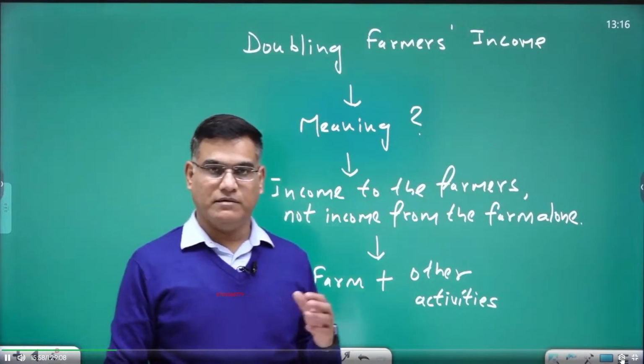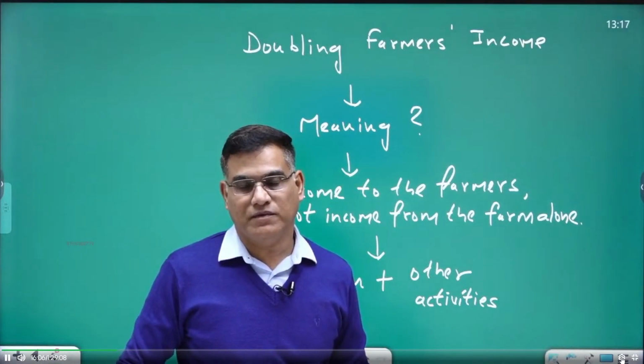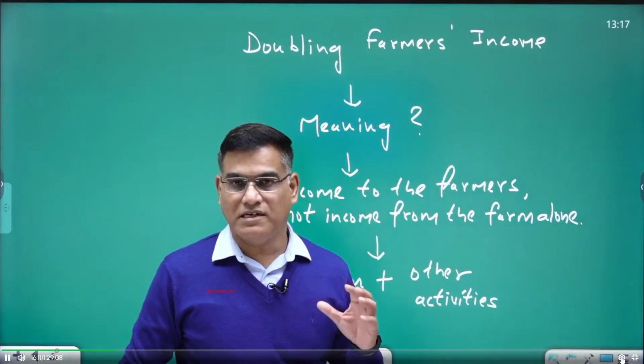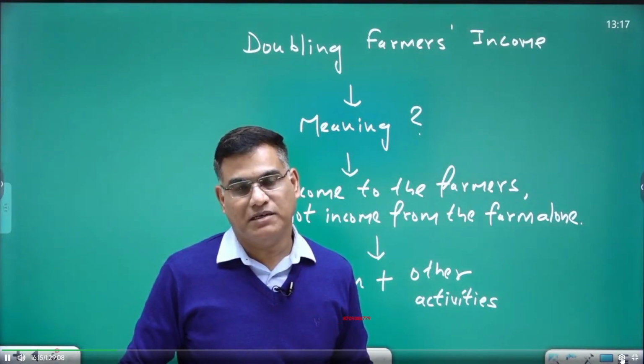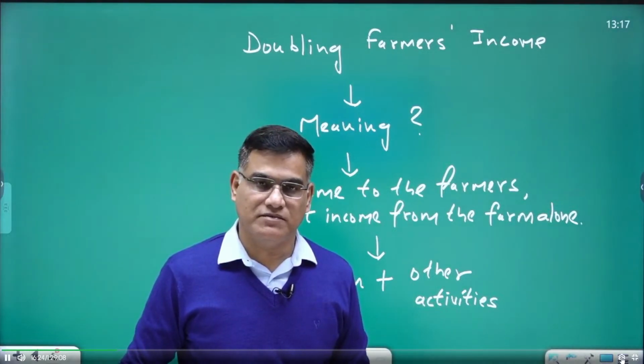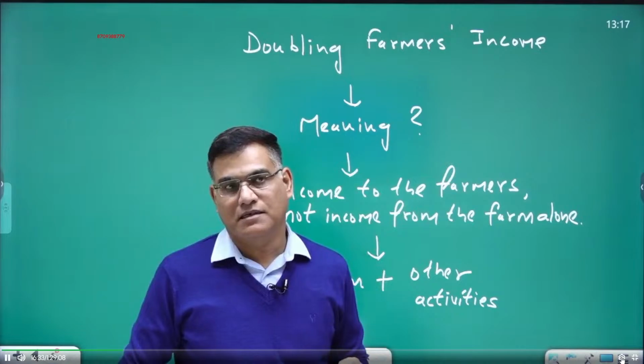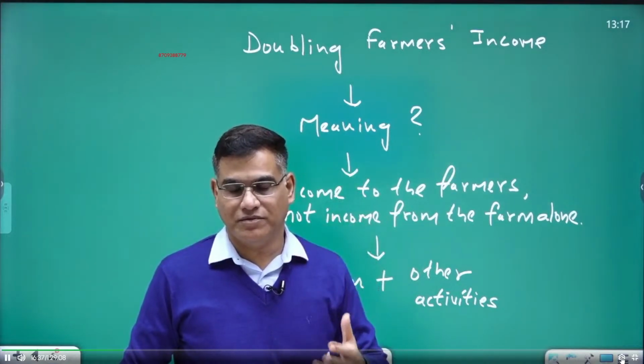In countries like India, where farmlands are quite small, if you remember my class on land reforms, I made you write somewhere that not less than 86% of farmlands in our country are small and marginal farmlands, right? Around 138 million farmlands we have, out of which approximately 86% are small and marginal. So size is quite less, and you cannot expect doubling of farmers' income from that alone.